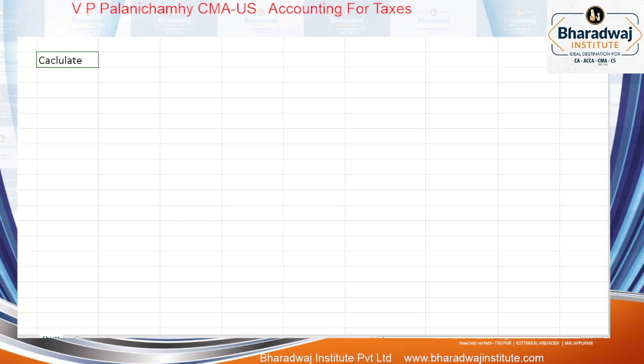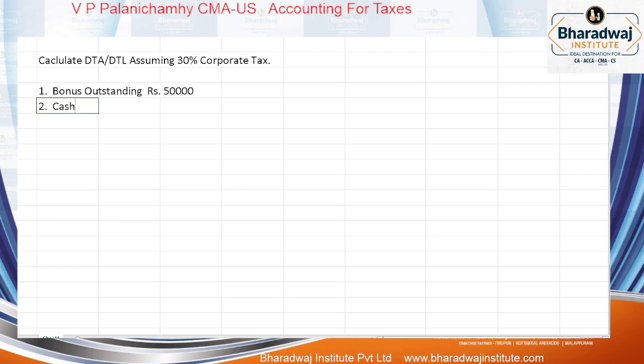Calculate deferred tax asset or deferred tax liability, assuming 30% corporate tax. Bonus outstanding rupees 50,000.